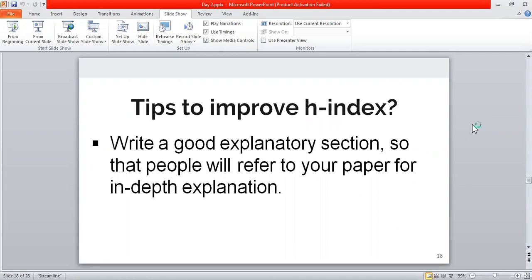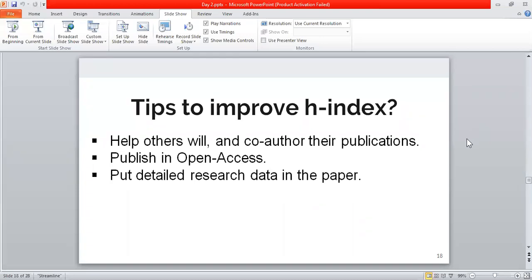Now coming on to the next part, which is to help others in their work, and if possible co-author their publications, because this will help you in so many ways.